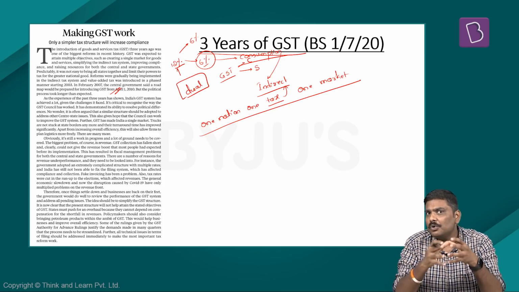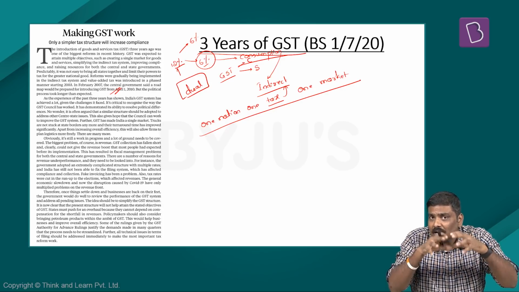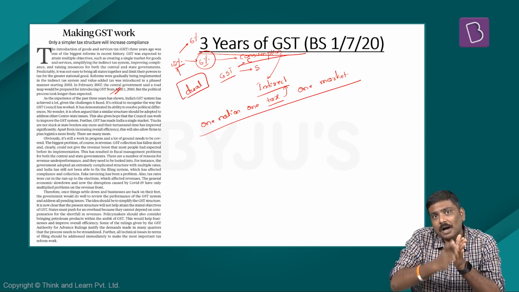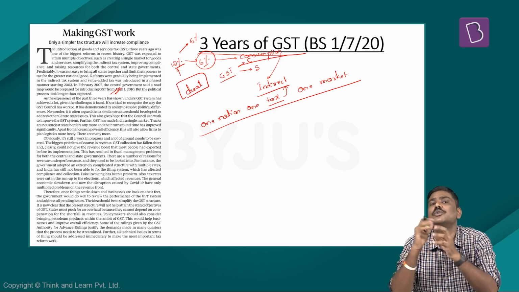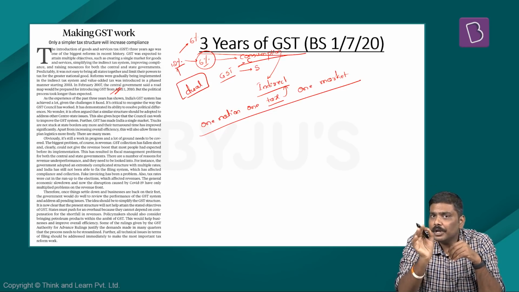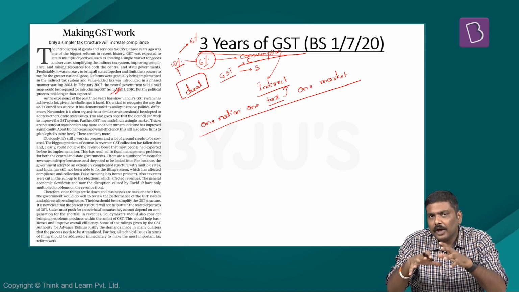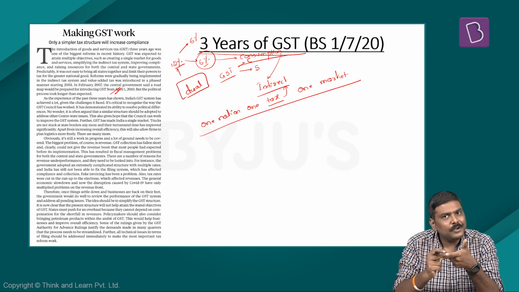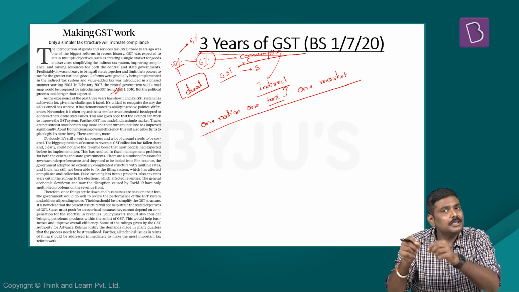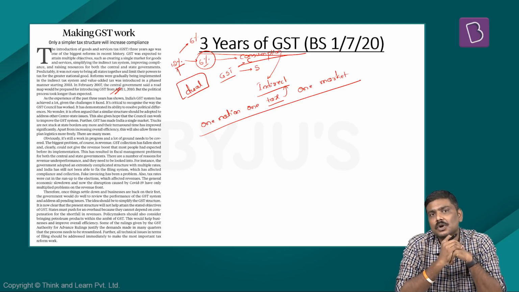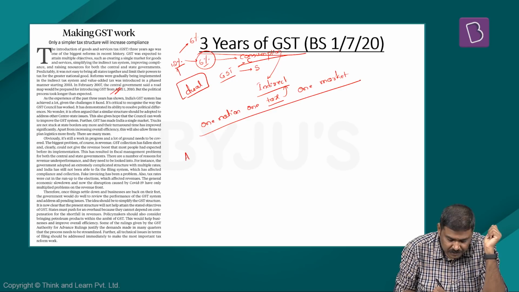And there are certain commodities which are under the coverage of GST, but we are not applying the GST on these particular commodities. For example, petroleum products. Even today on petroleum products, the state government as well as the central government is imposing the indirect taxes. So what have been the achievements of GST? What we have achieved in the last 3 years with implementation of GST?